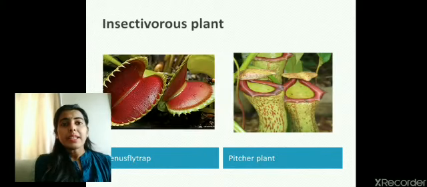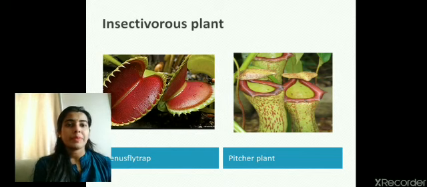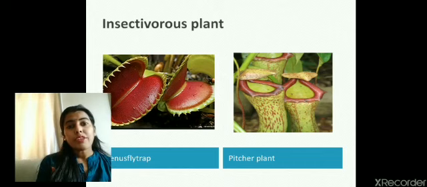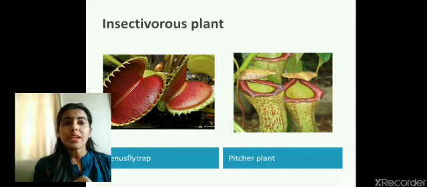Next category is insectivorous plant. Now the name itself is telling you the plants which can consume insects, which depend upon insects. They are also called as carnivorous plants. Example here is, you can see the picture of Venus flytrap and pitcher plant. These plants, they have modified structures. Their leaves are modified to form distinct structures which are capable to trap the insects. Generally they have juicy nectar inside them. They have some sticky substance to trap the insect.